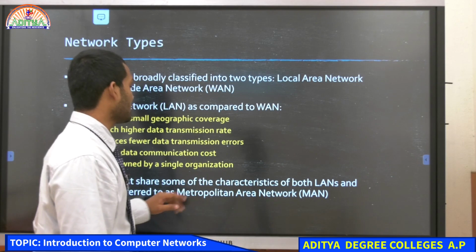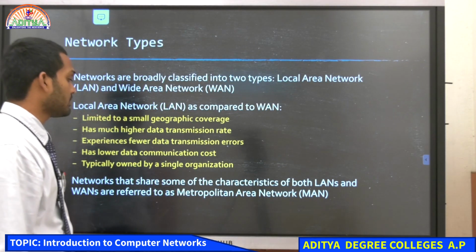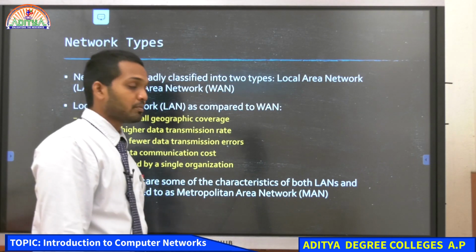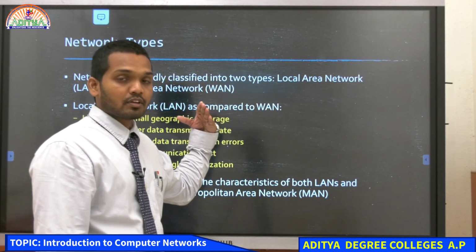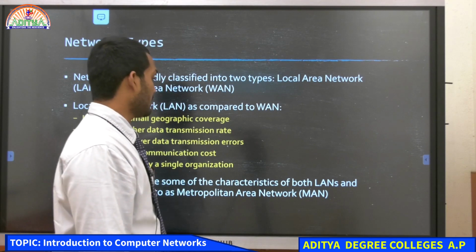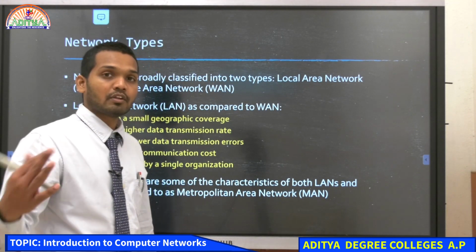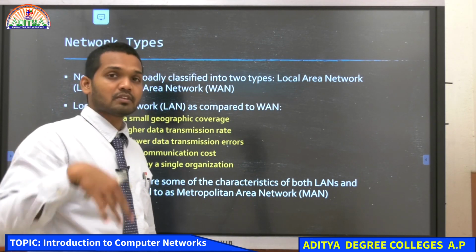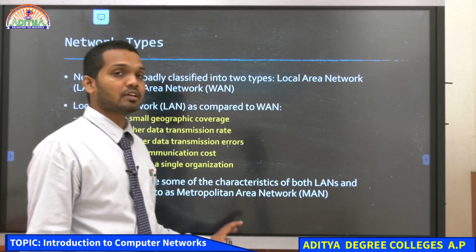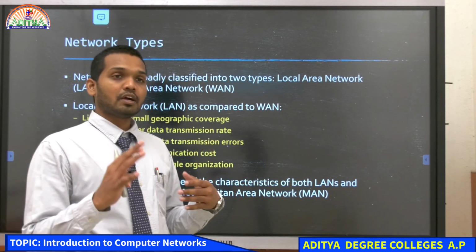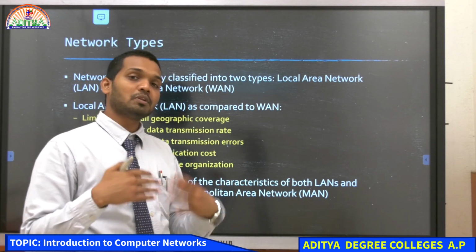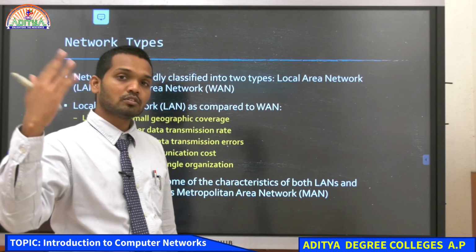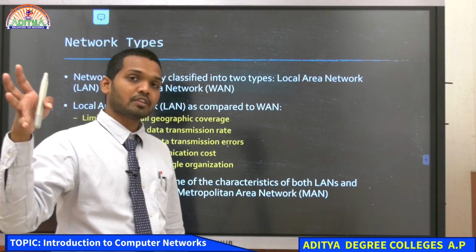Networks that share some of the characteristics of both LANs and WANs are referred to as MAN, that is metropolitan area network. These are larger than the LAN, and these are used in the network configurations for cities. So we'll see all this in the internet diagram, where we'll try to understand how the website fetches data and how many stages it has to cross in order to fetch the data from the server that is there.